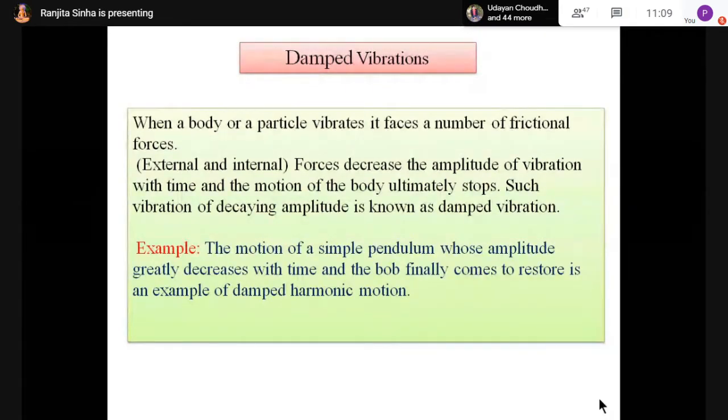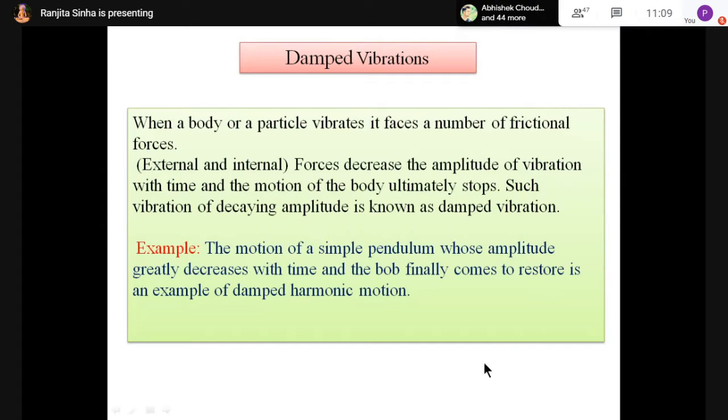So damped vibration. So you know about simple harmonic motion. Now here I am discussing damped vibration. When a body or a particle vibrates, it faces a number of frictional forces. That is, it may be external and it may be internal.